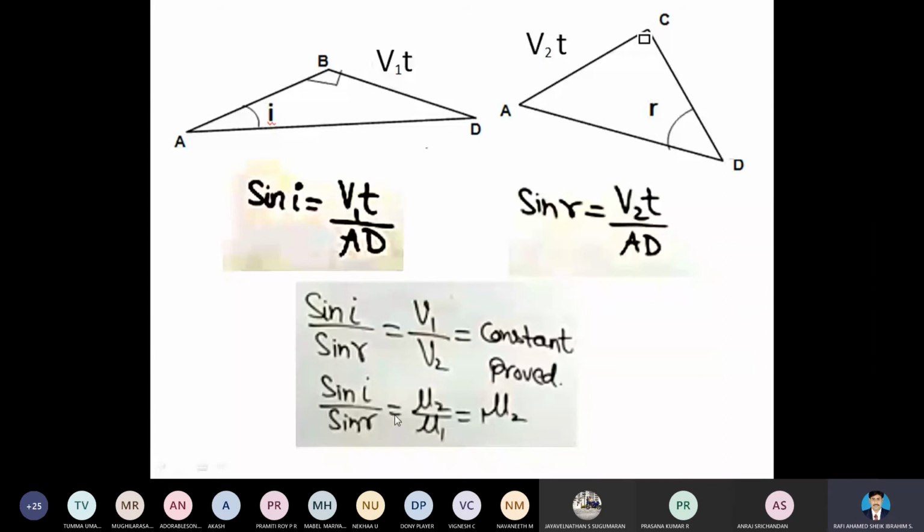So mu2 by mu1 is nothing but the refractive index. The refractive index is nothing but the variation of light. So according to this, we have proved the second law also: the ratio of the sine of the angle of incidence to the sine of the angle of refraction is a constant.